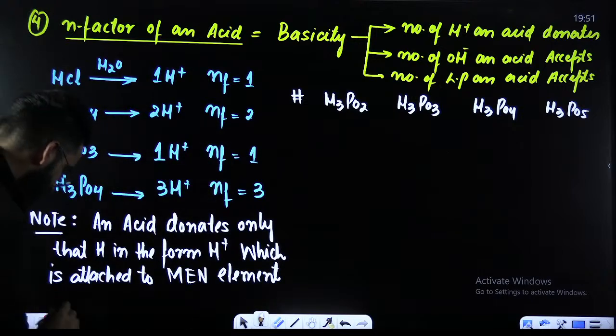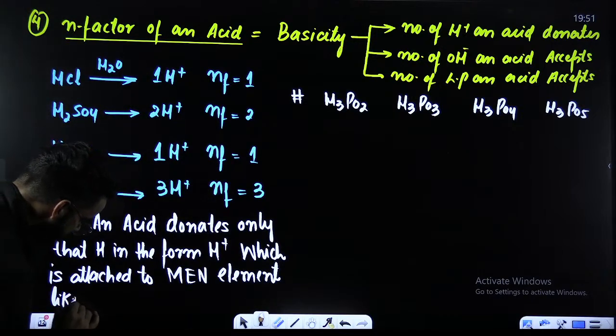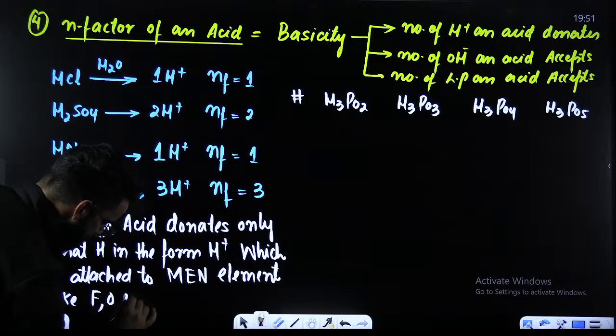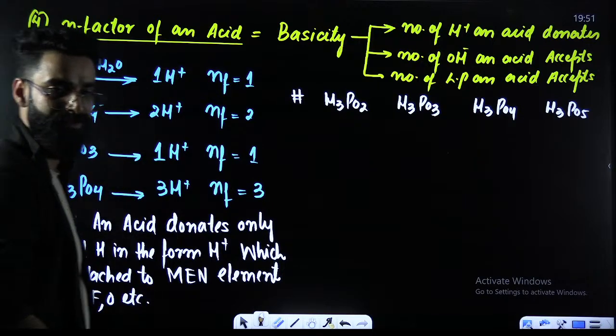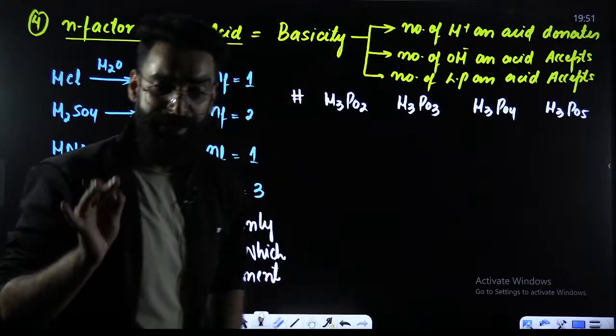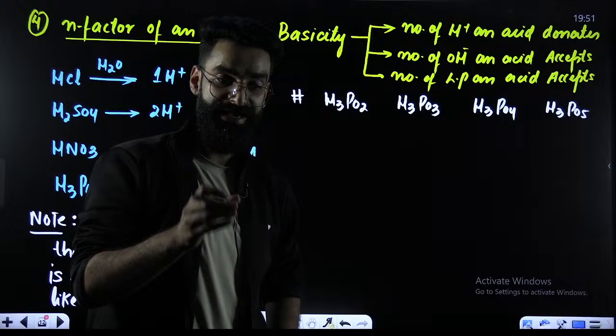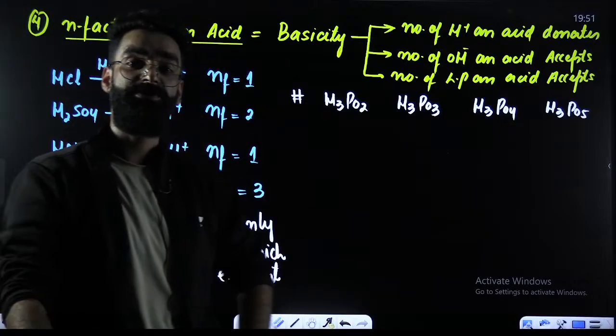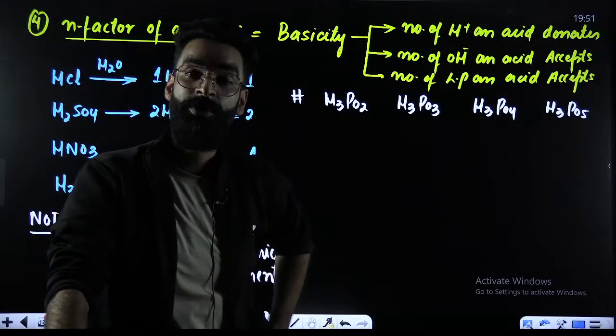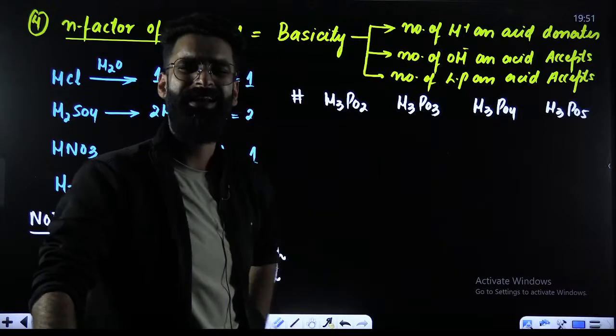Like what? More electronegative elements like fluorine, oxygen, nitrogen, etc. An acid will be donating only that hydrogen in the form of H positive which will be attached to a more electronegative element, like fluorine, oxygen, nitrogen.